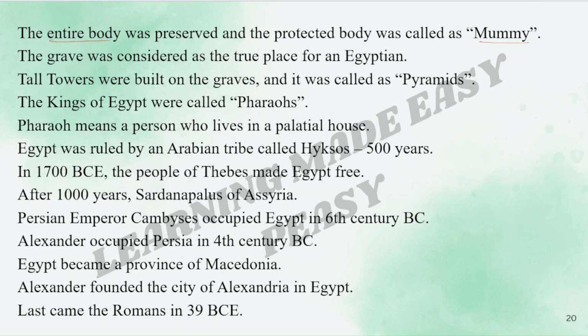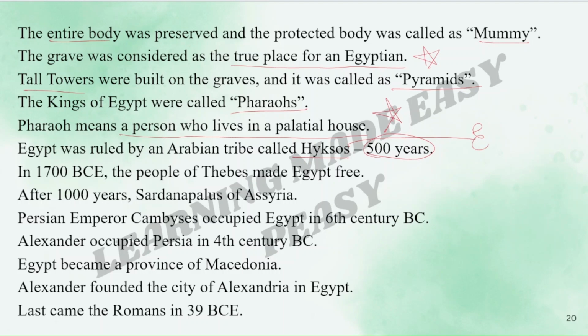The grave was considered as the true place for an Egyptian. This is important. Tall towers were built on the graves and it is called as the pyramids. The kings of Egypt were called as pharaohs, and pharaoh means a person who lives in a palatial house. Again important. Egypt was first ruled by an Arabian tribe called Hyksos for 500 years. Before they started ruling Egypt, Egypt was independent.